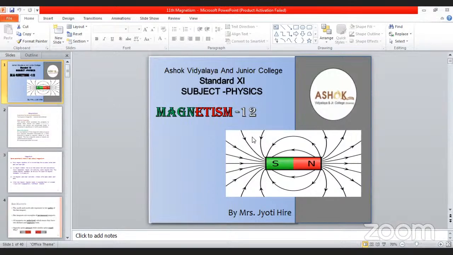Hello students, today we are going to start chapter number 12, that is magnetism.